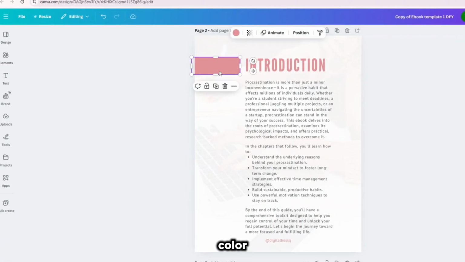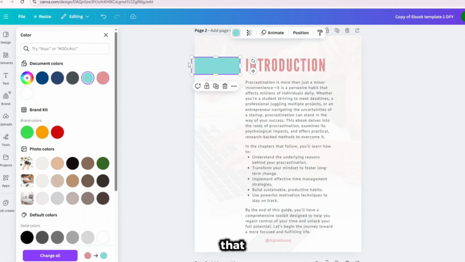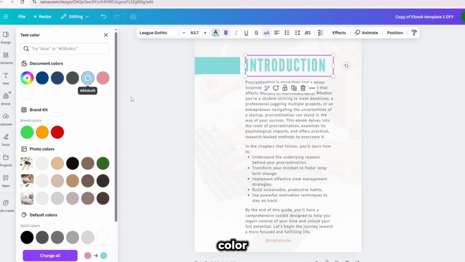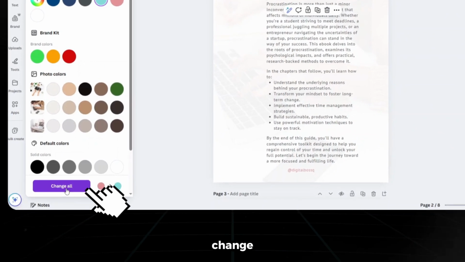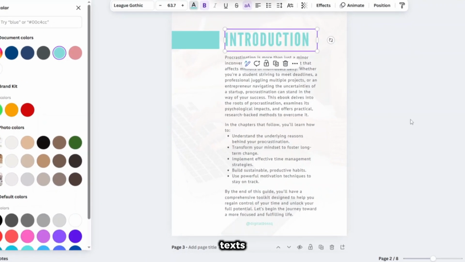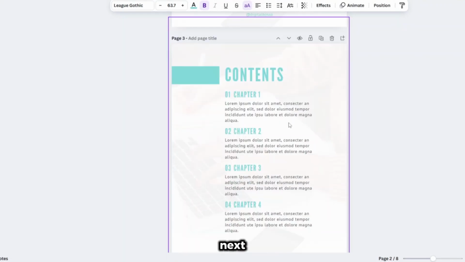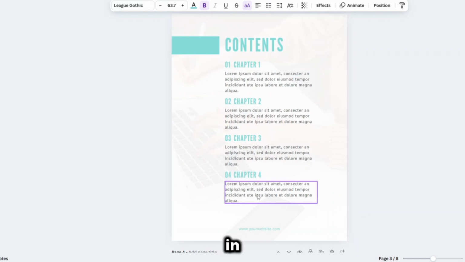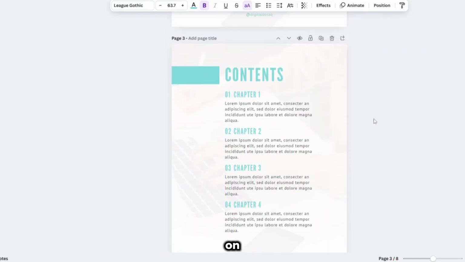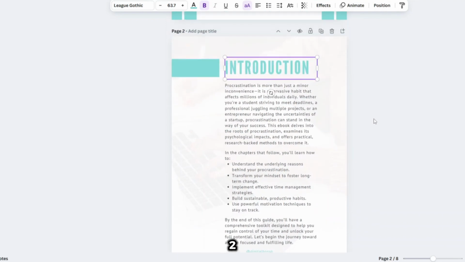Next, I'll change the color for this introduction page to the color that I've used, and also I'll change the color for the text. Then I'll change the color for this shape to the same color. And instead of repeating the same process on the next pages, I'll click on this Change All button, which will change all shapes to the same color, and I'll do the same for the texts and elements. Scrolling to the next pages, you can see all the pages are in the same color. So that saved me time from having to keep changing the same color on the next pages. Alright, page 2 is complete.